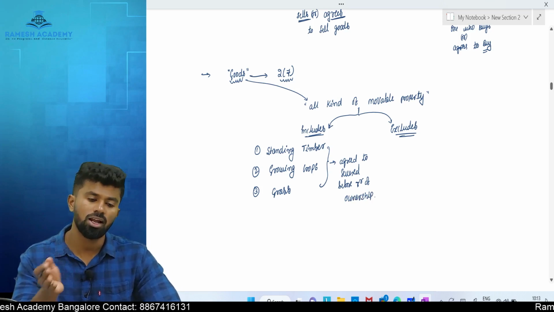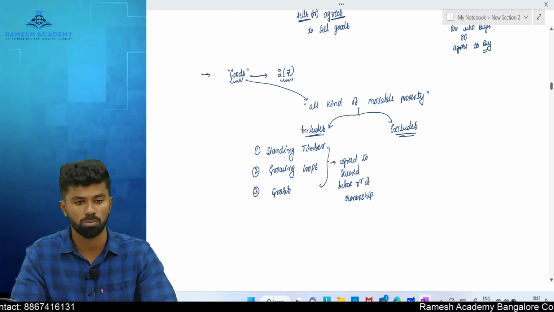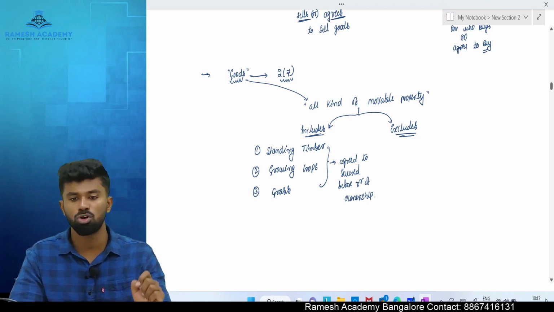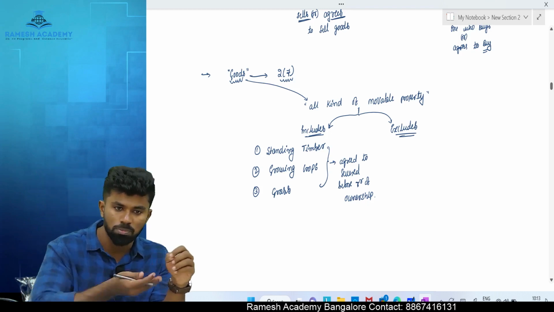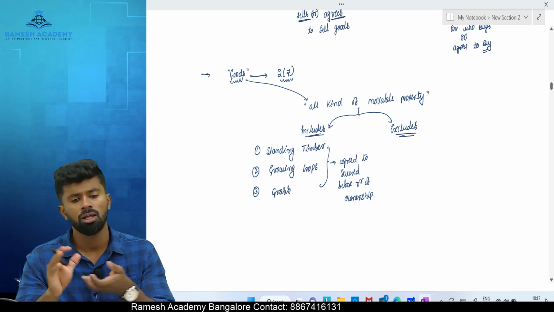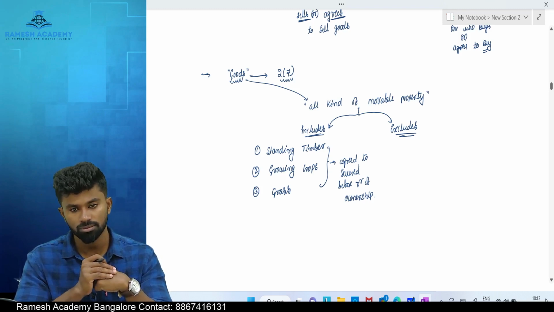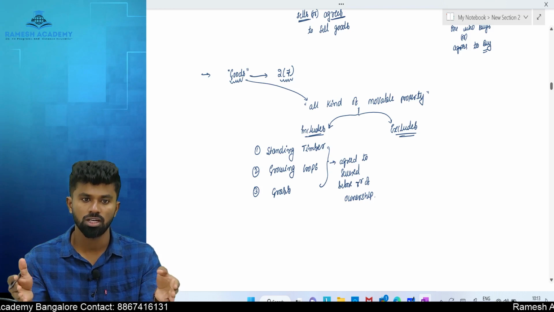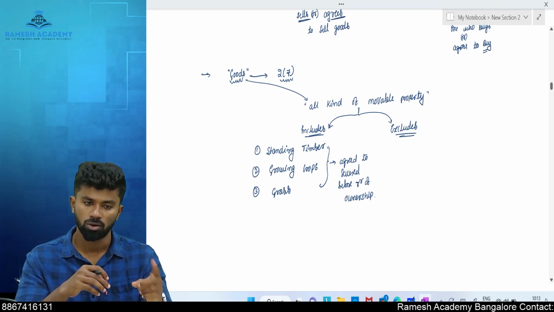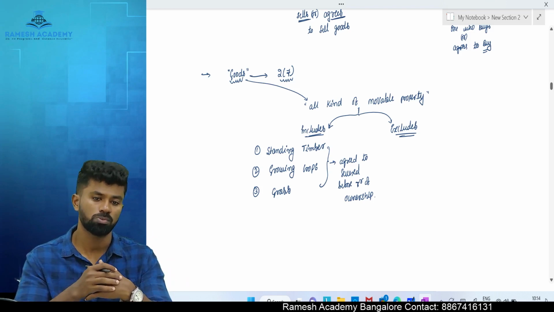But if you sell standing timber, the trees along with the land, that is called immovable property. If you sell growing crops along with the land, it is called immovable property. But when you separate that standing timber or growing crops or grass from the land and then sell it, it is called goods. So the definition of goods includes all kinds of movable property, including standing timber, growing crops, and grass which are agreed to be severed, that is cut, before the ownership is transferred.